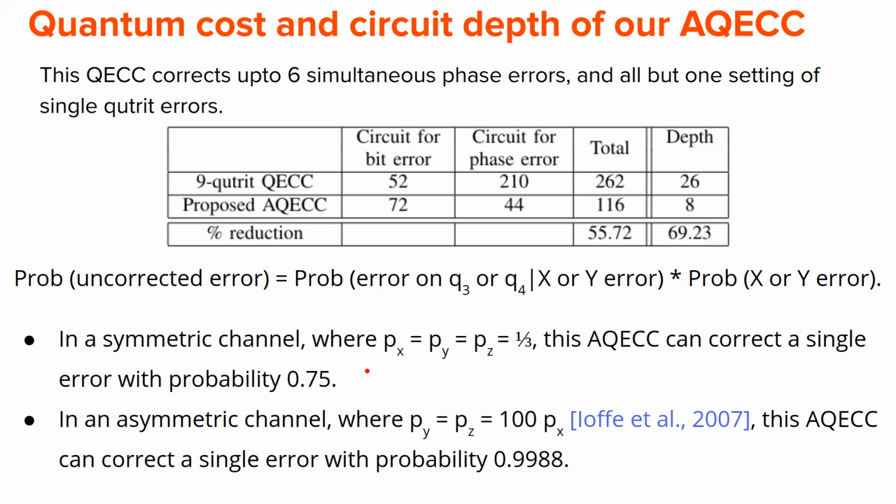However, there are some papers which have argued that a symmetric channel is not really what is seen in real life, but rather in real life we have asymmetry and phase error is much more likely than bit error. And we have taken, in accordance with this paper, that the phase error is 100 times more likely than bit error. And similarly, again using this calculation, we can show that in such a scenario, we can correct a single error with almost perfection. So this is almost 1. And that is our results here.